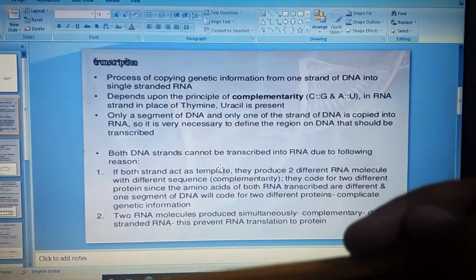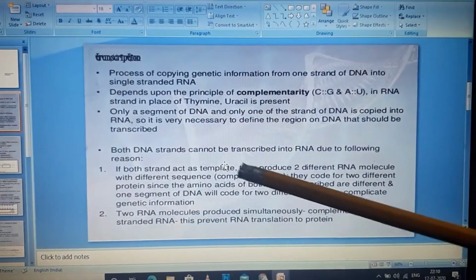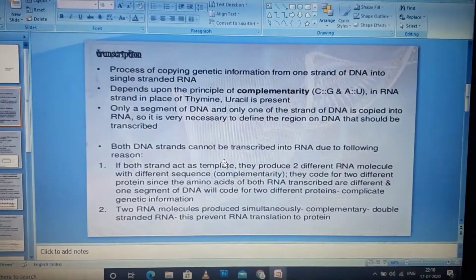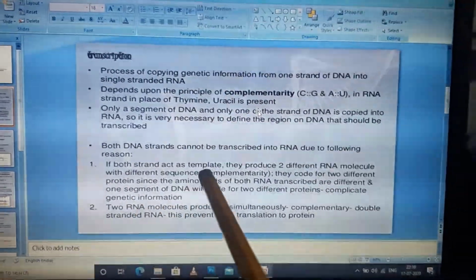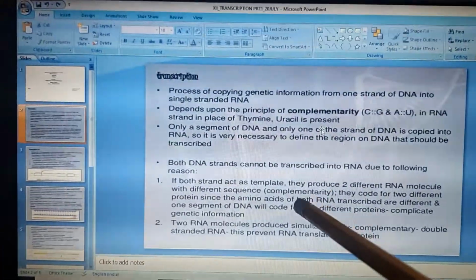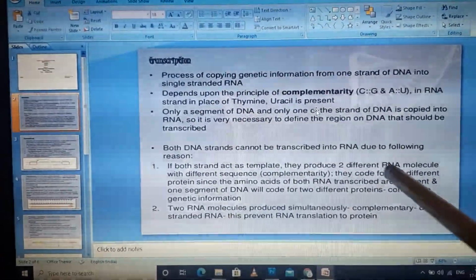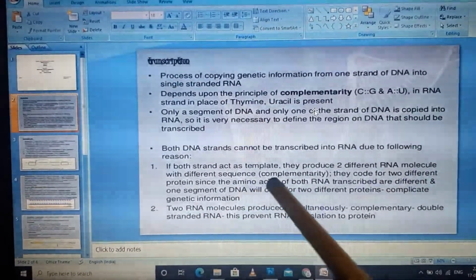As we know, DNA has two strands, but both of the strands cannot be transcribed into RNA, for some reasons. If both the strands act as templates and both start transcribing, then they will produce two different RNA molecules with different sequences.